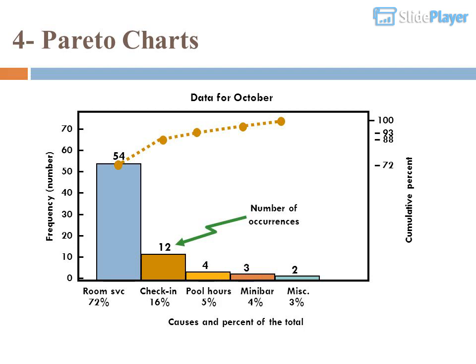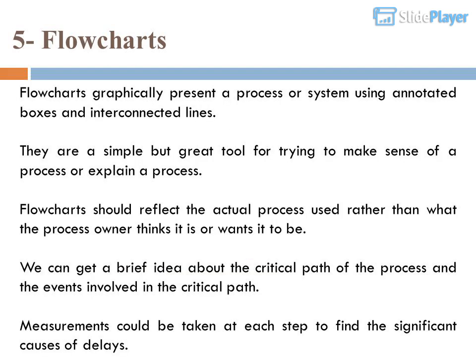5. Flowcharts. Flowcharts graphically present a process or system using annotated boxes and interconnected lines. They are a simple but great tool for trying to make sense of a process or explain a process. Flowcharts should reflect the actual process used rather than what the process owner thinks it is or wants it to be. We can get a brief idea about the critical path of the process and the events involved in the critical path. Measurements could be taken at each step to find the significant causes of delays.